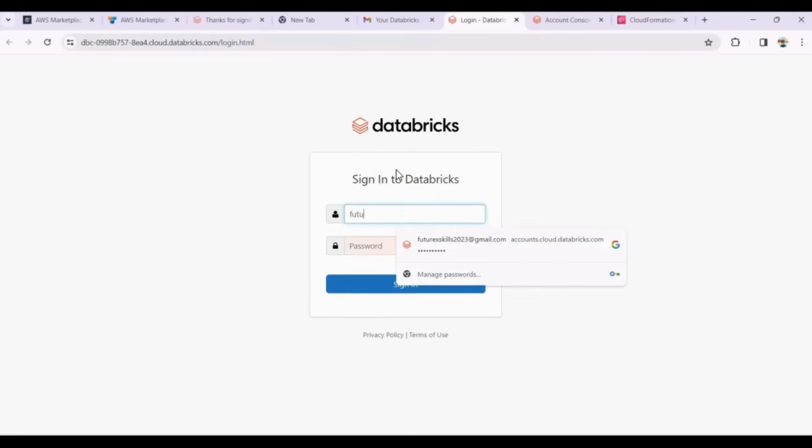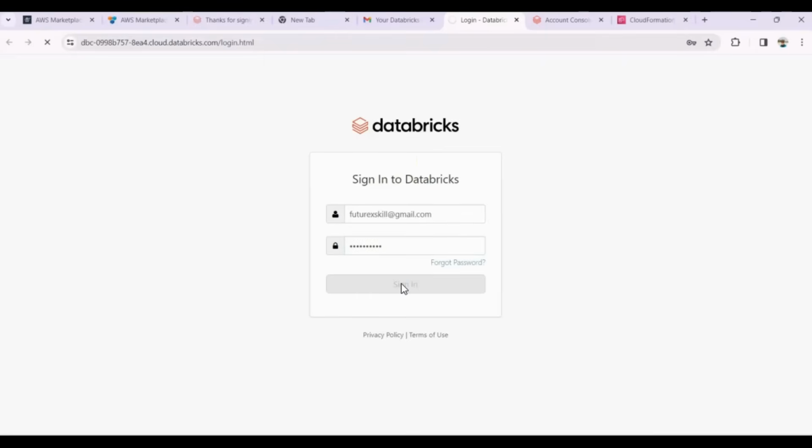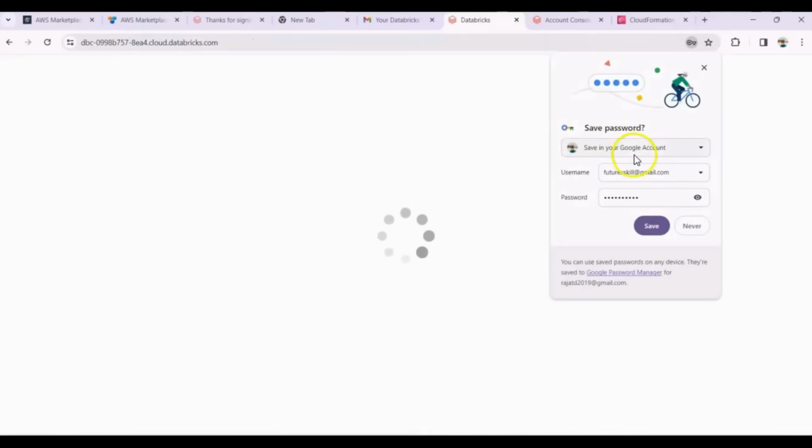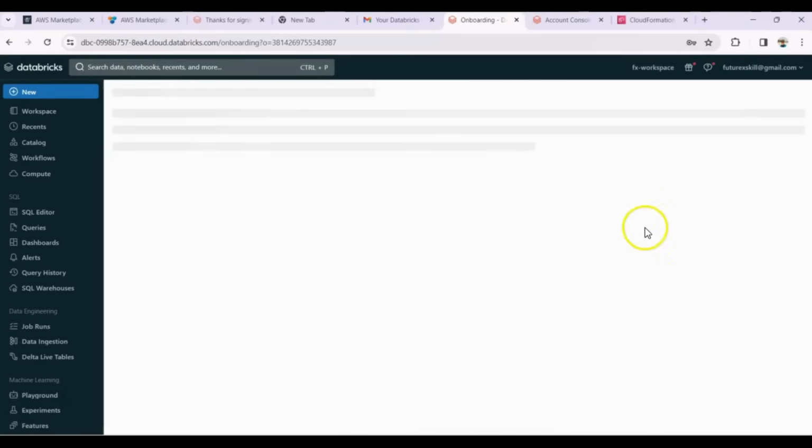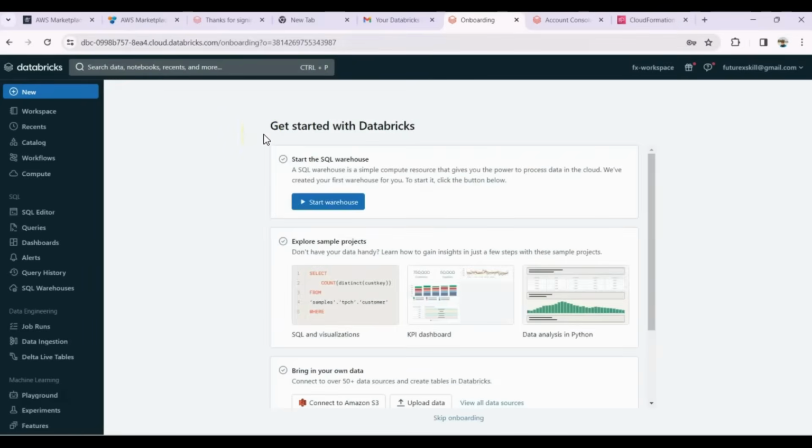Here we will enter the email ID and password that we use to register for Databricks on AWS. This link takes us directly to the workspace, but I'll also show you how to log in if you're coming back after a break.